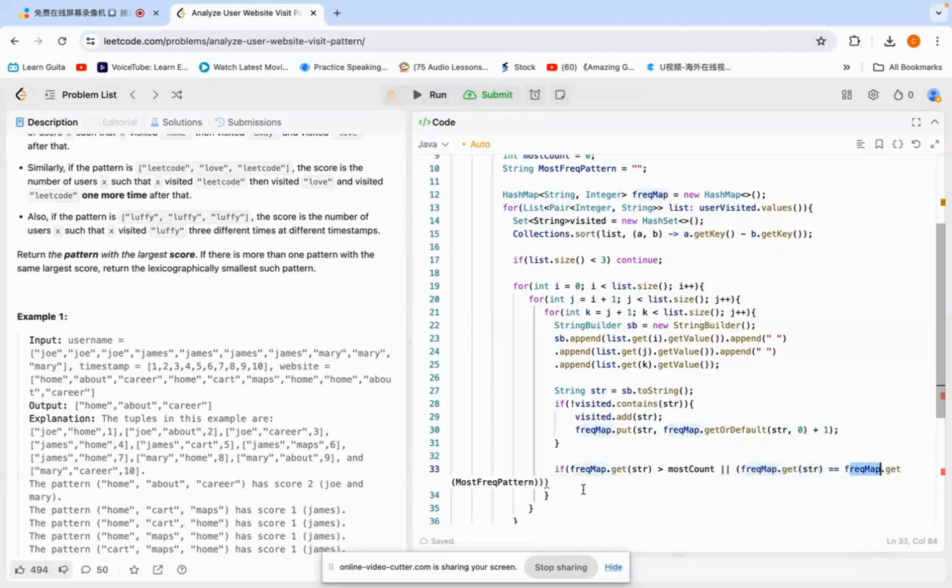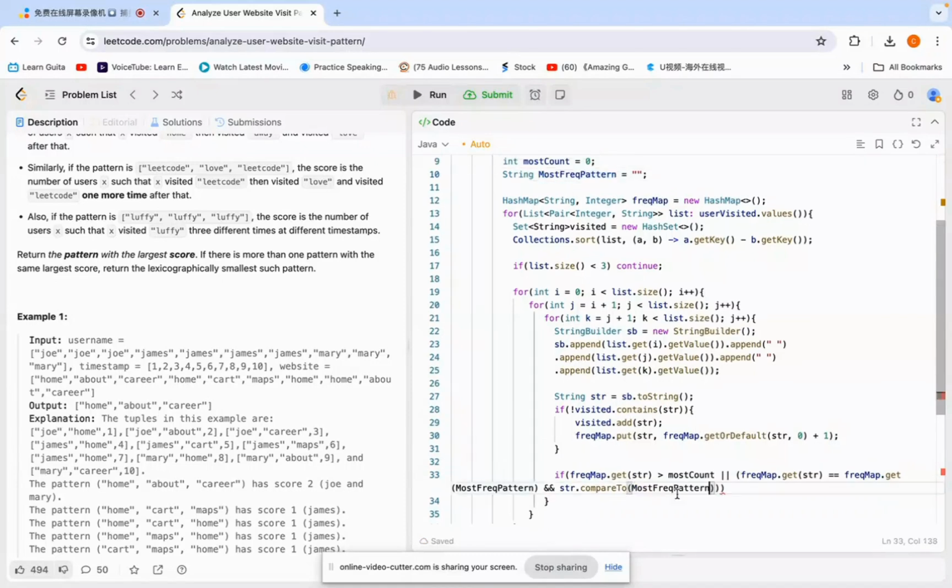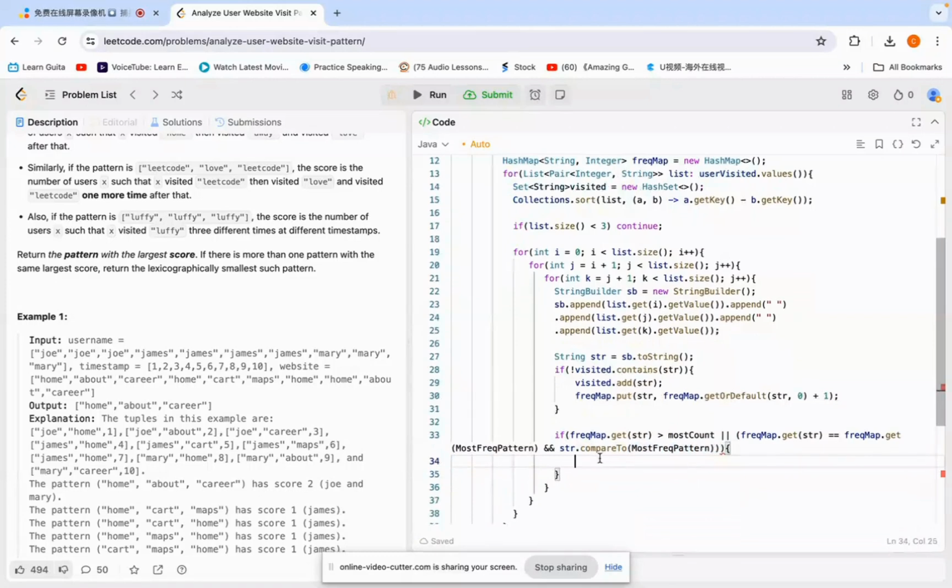Now here is the second condition, because we need to check who is the smaller pattern, right? So now we copy the most frequent pattern, and if either condition is satisfied, we need to create a statement.